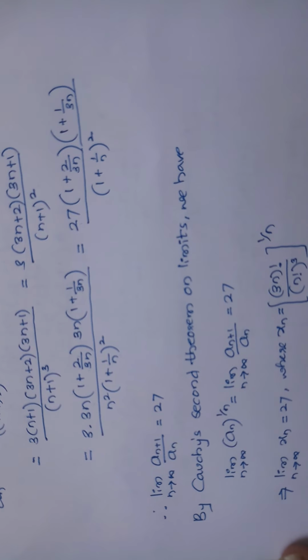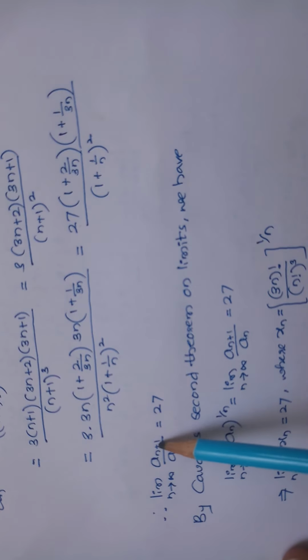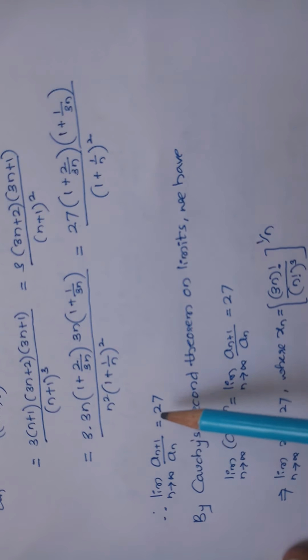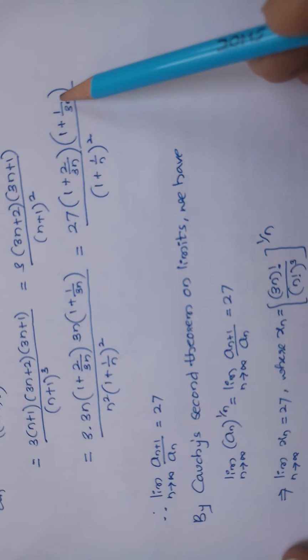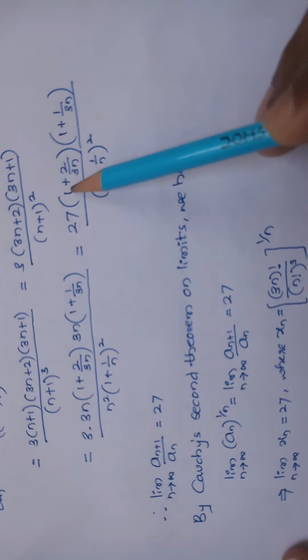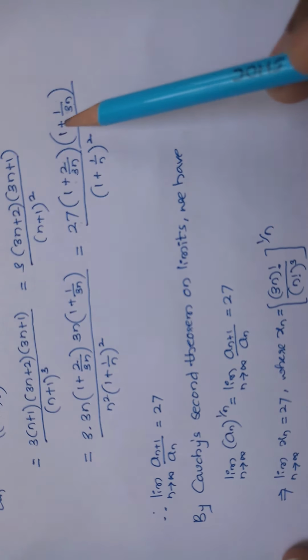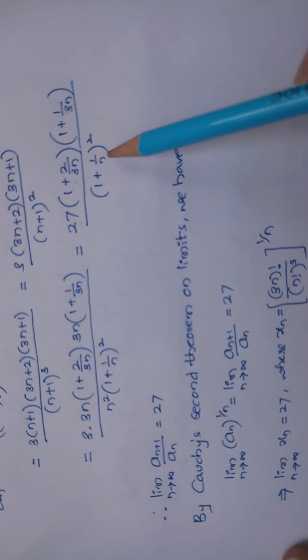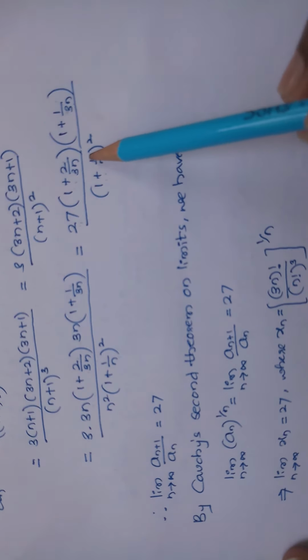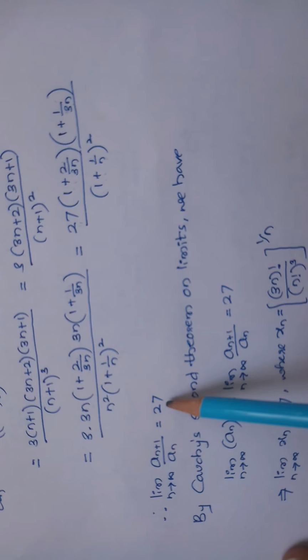Therefore, if I apply the limit, the limit as n tends to infinity of a_(n+1)/a_n is equal to: 2/(3n) becomes 0, since 2 divided by infinity is 0, and 1/(3n) is 0. So 1 plus 0 is 1, 1 plus 0 is 1, and 1 divided by infinity is 0, so the denominator is 1. So 27 divided by 1 is 27.